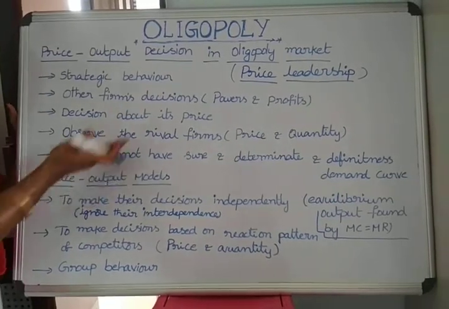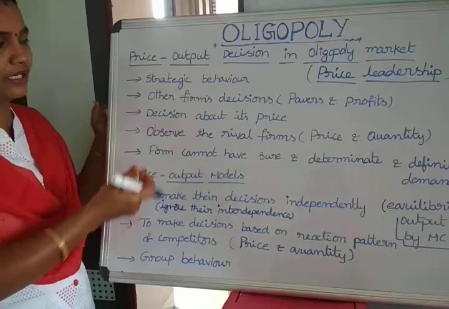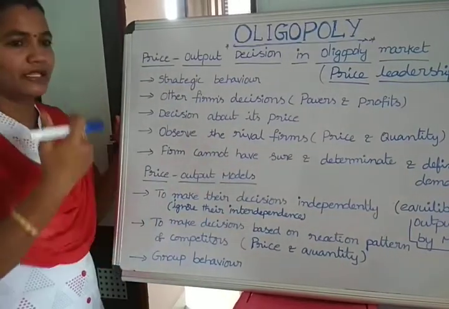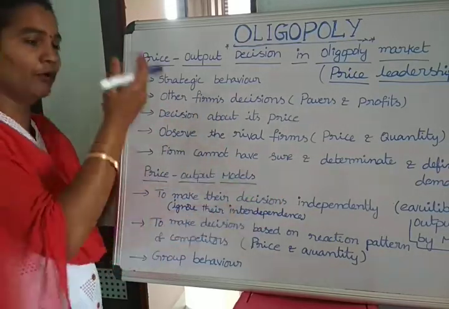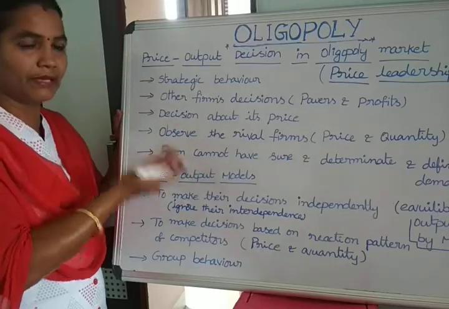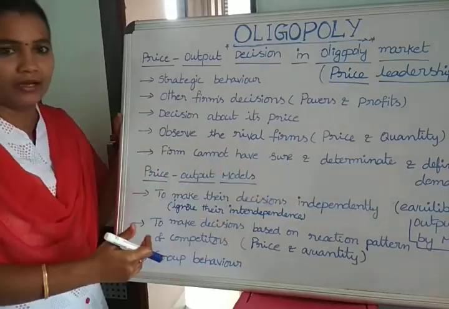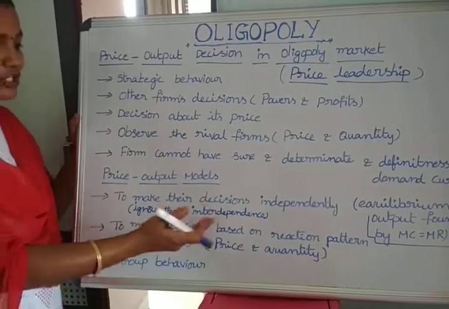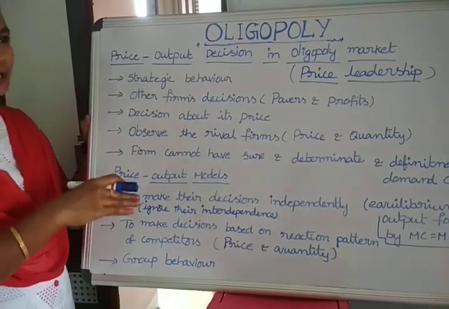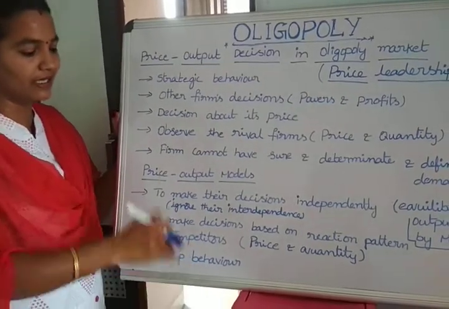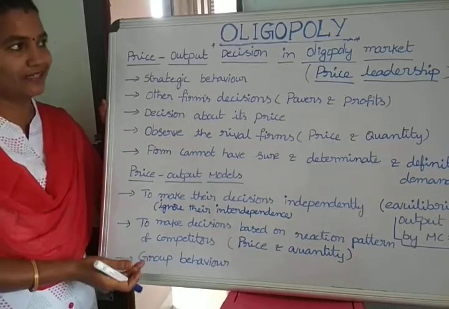Either they observe rival firms and their decisions, or sometimes they independently take decisions through the interaction between MC and MR, like in monopolistic competition, monopoly and perfect competition, determining output and price through equalization of MC and MR. Or they are reaction based, observing the rival firms, or they follow group behavior, behaving like cartels, which also gives a chance of getting maximum profits. We will have one more part in this oligopoly market.